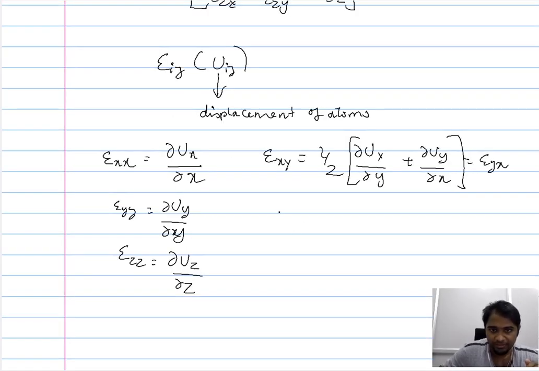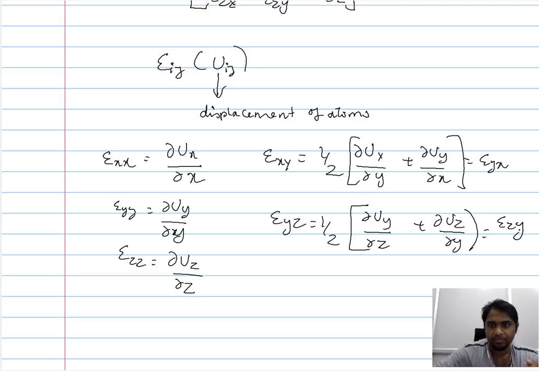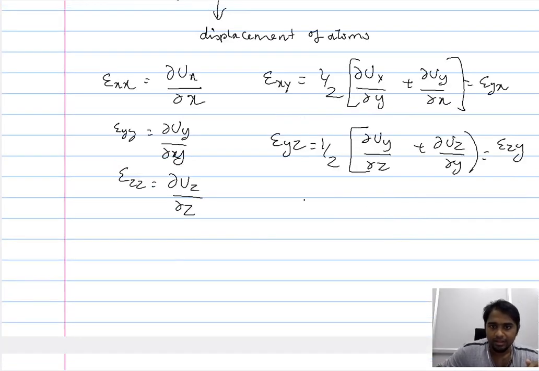Similarly, you would have an expression for epsilon yz as 1 by 2 of the displacement along the y direction with respect to z plus the displacement along the z direction with respect to y, and this will be equal to epsilon zy. Finally, epsilon zx will be equal to epsilon xz, and 1 by 2 of a combination of these terms can be introduced here.